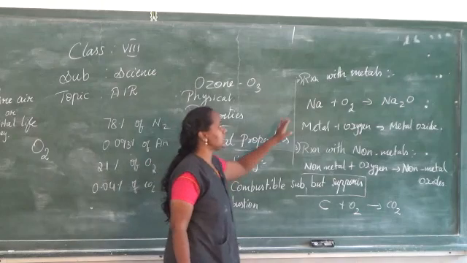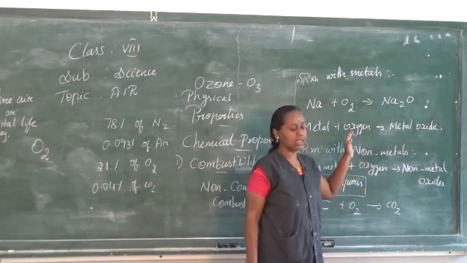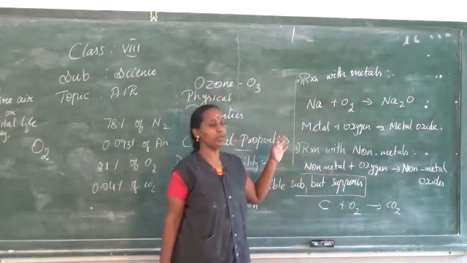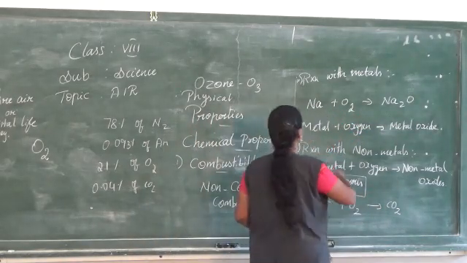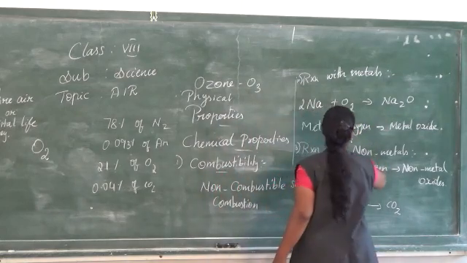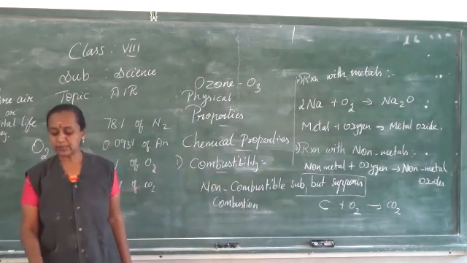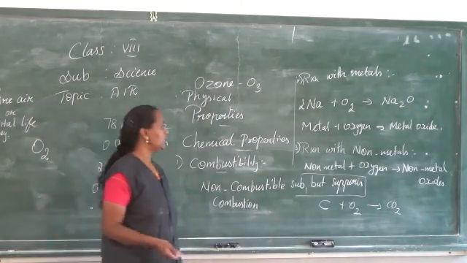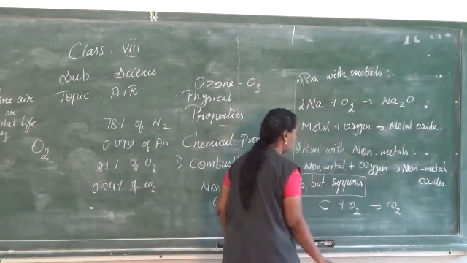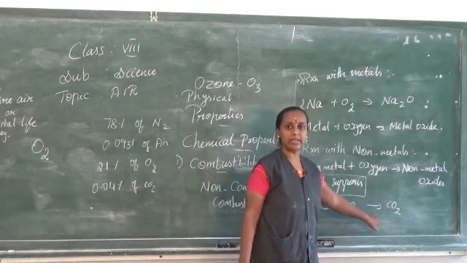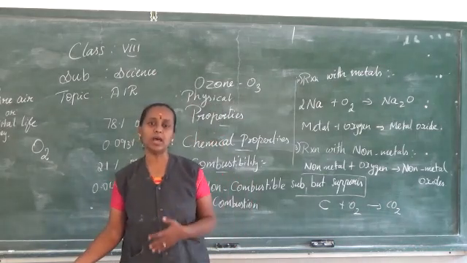The next is reaction with metals. When oxygen reacts with metals, it forms metal oxides, which are basic in nature. I have given some examples also. Here I wrote an equation as Na plus O2 gives Na2O. I am just balancing the equation: 2Na plus O2 gives 2Na2O. The next one is reaction with non-metals. When non-metals react with oxygen, they give non-metal oxides. So carbon plus oxygen gives carbon dioxide, and we have seen how some other non-metals and metals react with oxygen and what oxides they form.